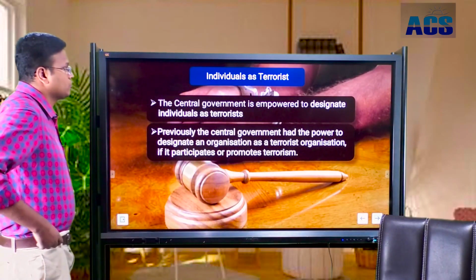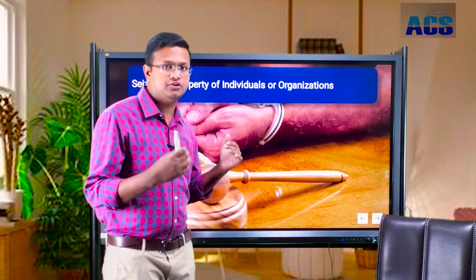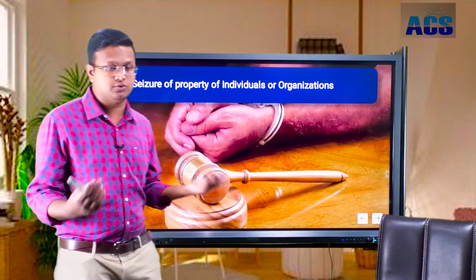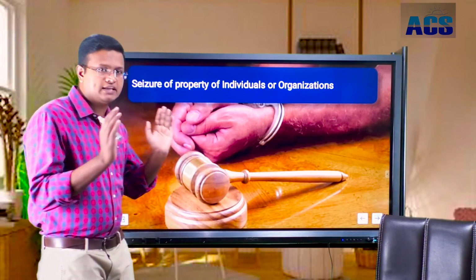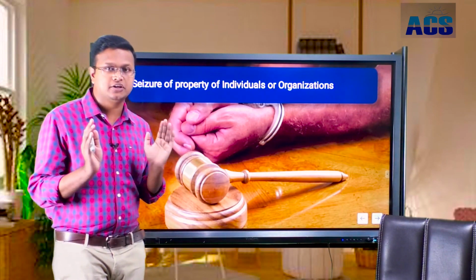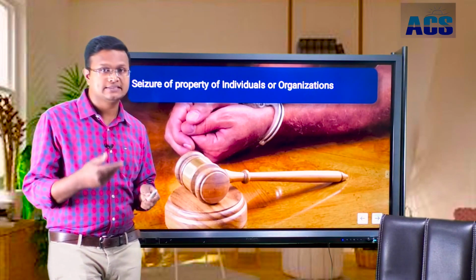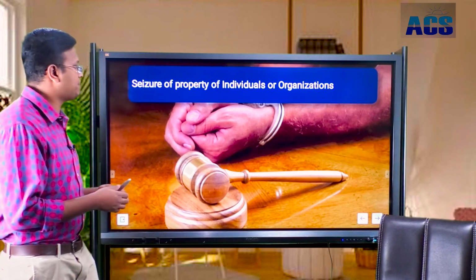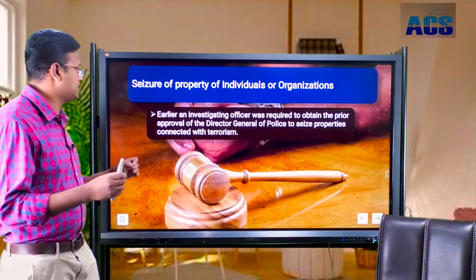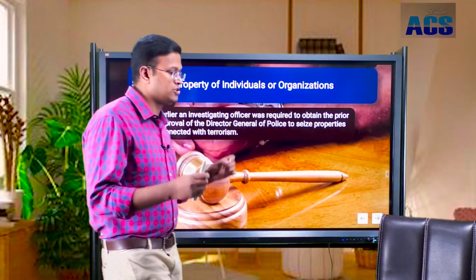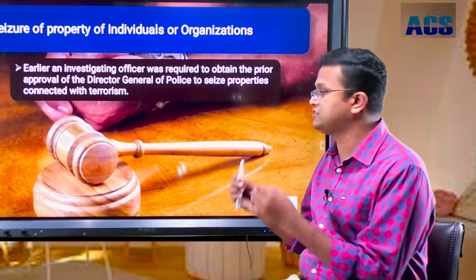Now, the second clause of the UAPA Amendment Act 2019. One thing is that if a person or an organization is suspected to be a terrorist organization, earlier also there was a power for the NIA, there was a power for the government of India to investigate and to confiscate the property of the person or to seize the property of the person.